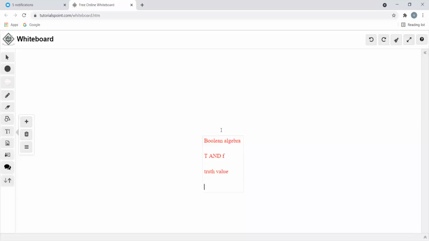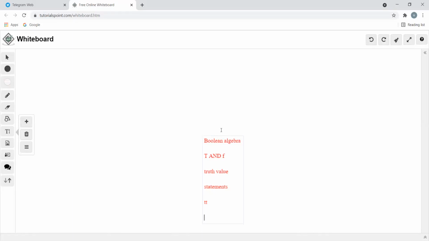The statement which results in a true or false value is called a logical statement or a truth function. This we learned, and the table which consists of values in the form of true and false is called a truth table.